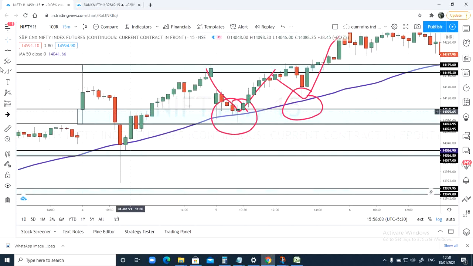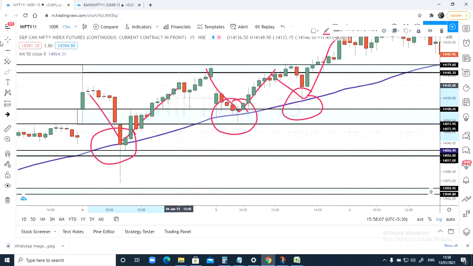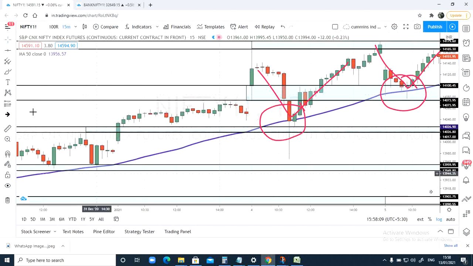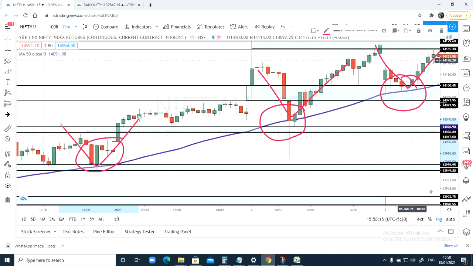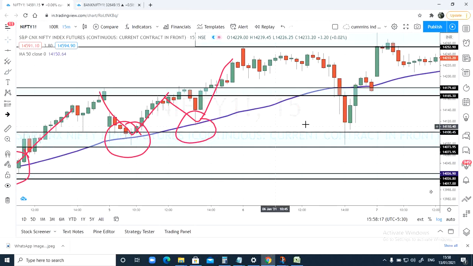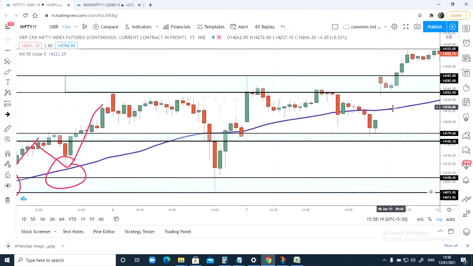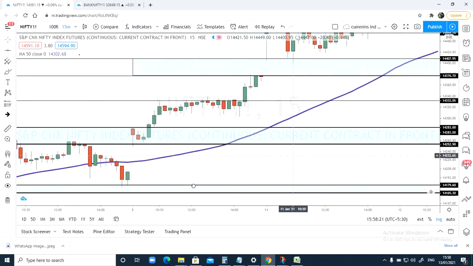It has hit the 50 moving average, bounced back. The same thing is here. You can see here, it has bounced back. So many times, it has taken support at the 50 moving average and bounced back. So for tomorrow, I will expect the same from the 50 moving average. Again, it can act as a support or resistance.